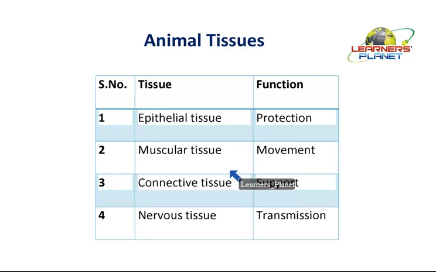So all these movements are basically possible because of the presence of muscular tissue in our various regions. Then further, there is a presence of connective tissue. As we are moving from one part to another, don't you think your structure should get dislocated? It is not happening. A particular organ is placed at a particular position forever.